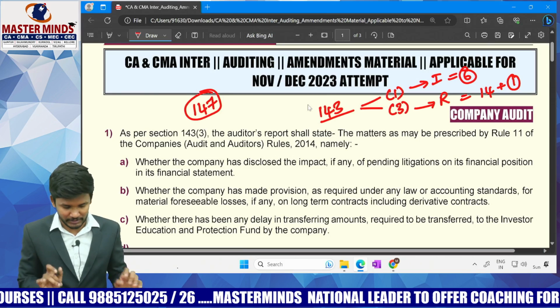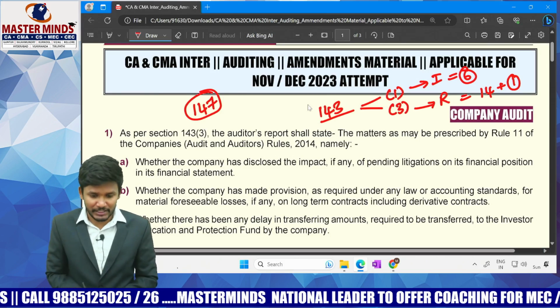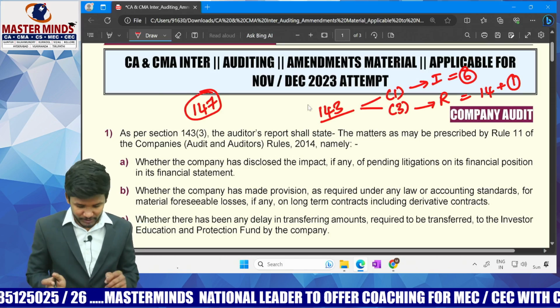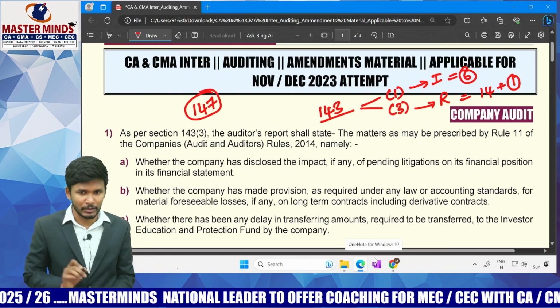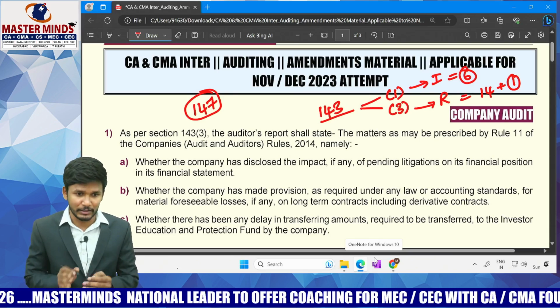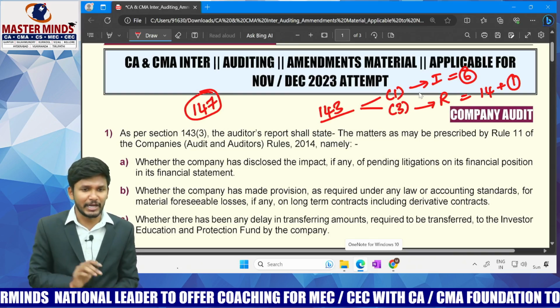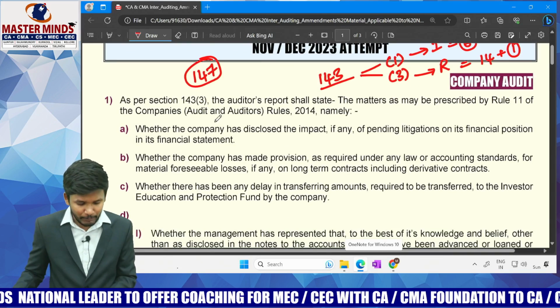Done? Yes. So let me start with the discussion of section number 143 subsection 3 first. My discussion will first focus on section number 143, sorry, subsection 3. In subsection 1 there is no amendment. In subsection 3 only some extra point is being added. What is that point being added, sir?